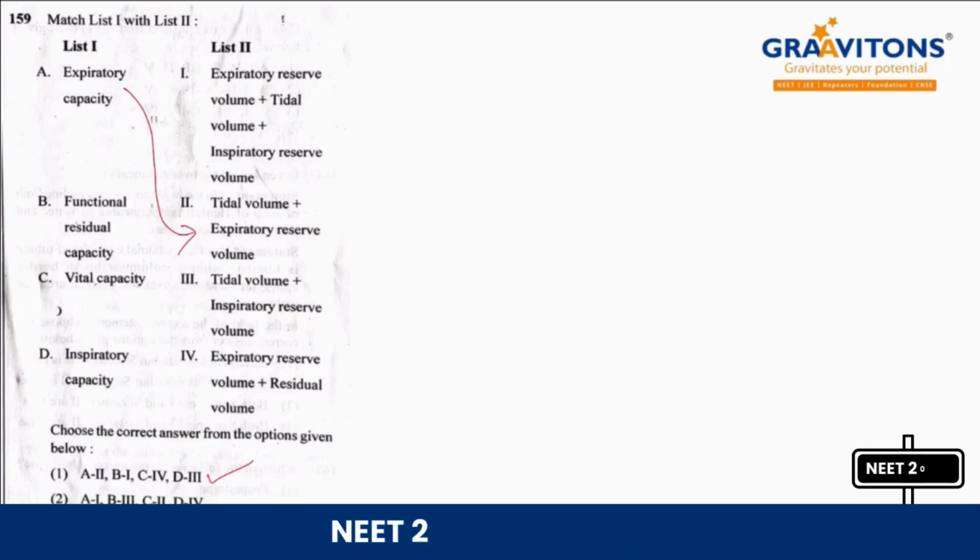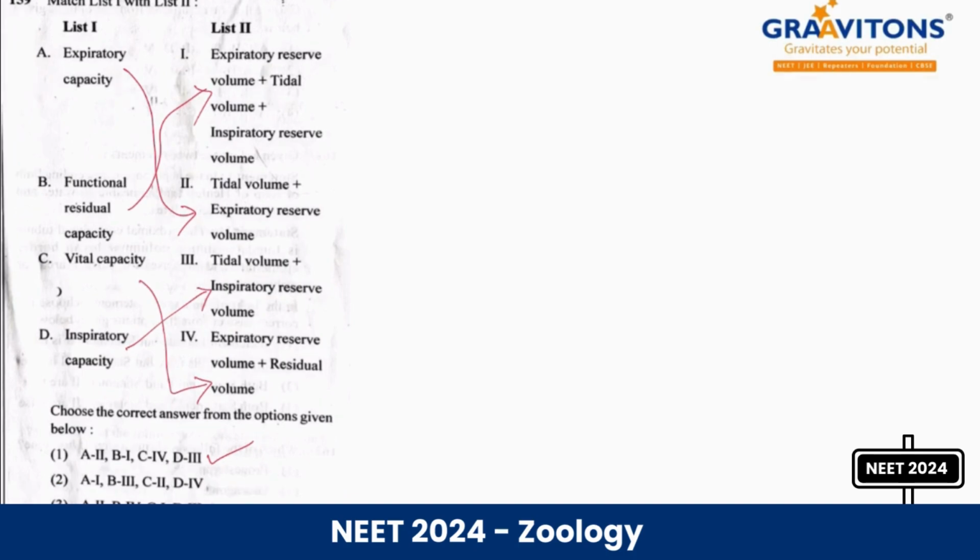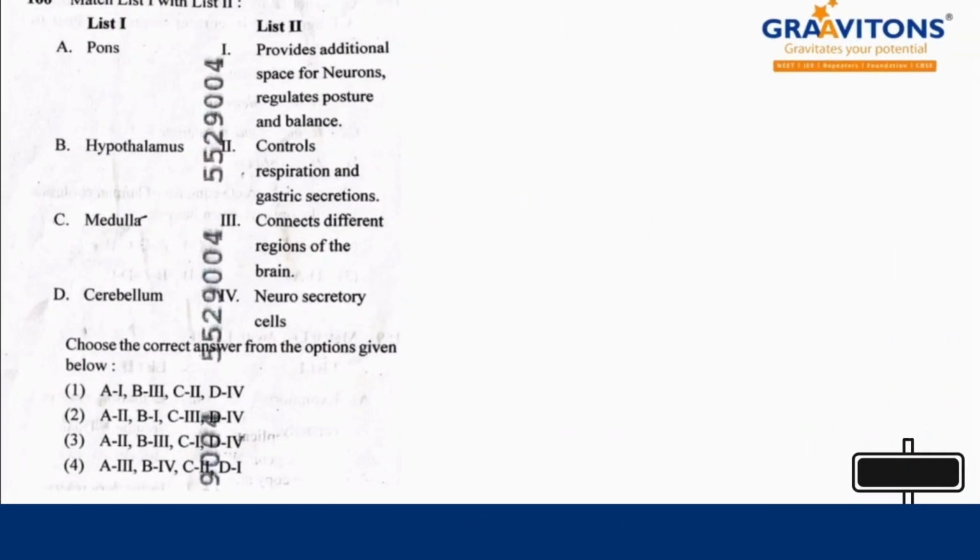The next one, functional residual capacity, B is option 1. And the next one, vital capacity, is ERV plus RV, isn't it? Then inspiratory capacity is TV plus IRV. So this is the answer for question 159.